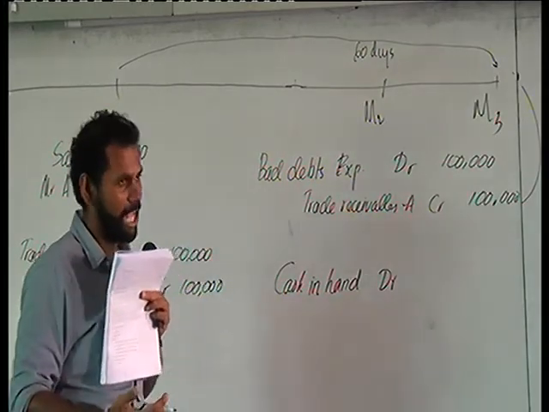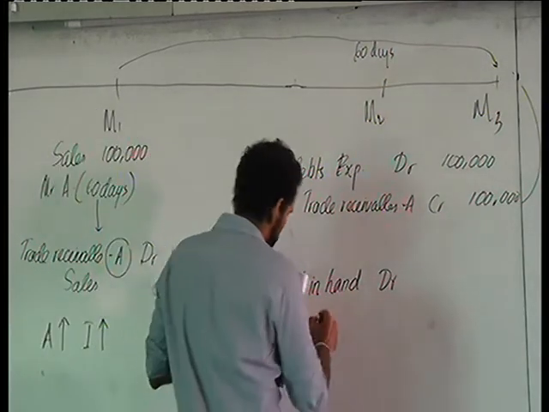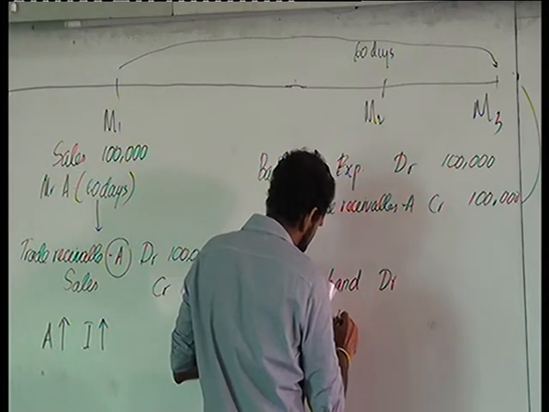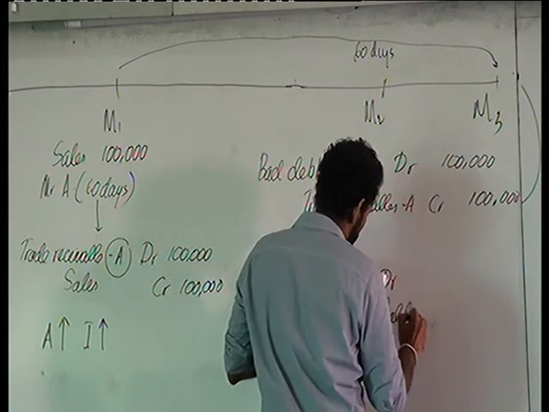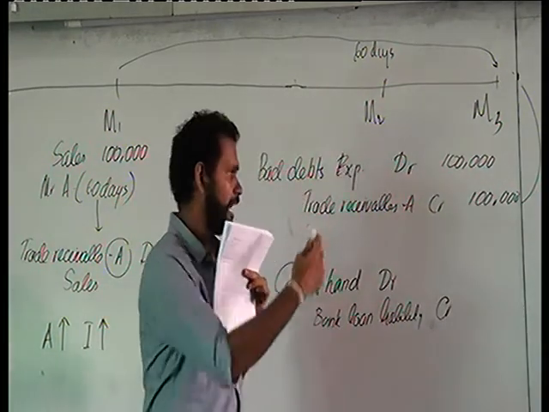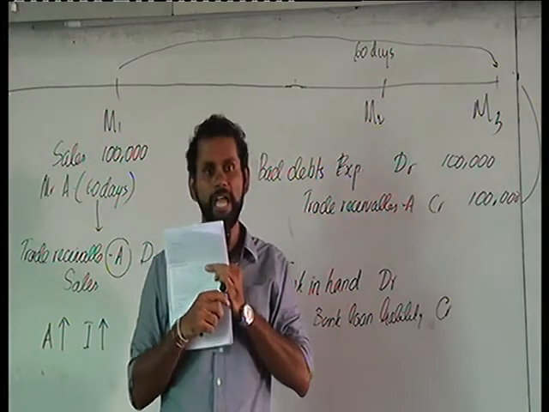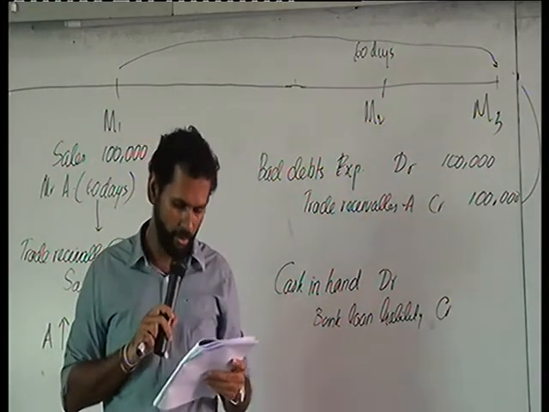So what happens? Is there a liability? Yes, there is an increase in the liability. So bank loan liability will be credited. Cash in hand will be debited. Bank loan liability will be credited. Cash in hand debit, bank loan liability credited.